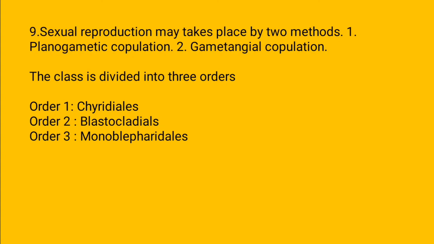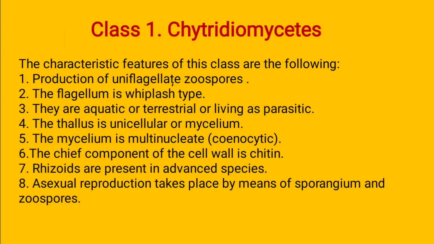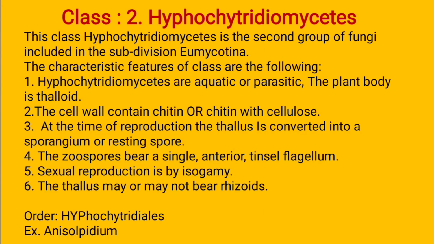Sexual reproduction takes place by two methods, planogametic copulation or gametangial copulation. Planogametic copulation means it is either isogamous, anisogamous or oogamous type. Gametangial copulation means plus strand and minus strand hyphae copulate, which is known as gametangial copulation. The class Chytridiomycetes is further divided into three orders: the first is Chytridiales, the second is Blastocladiales, and the third is Monoblepharidales. These are the characteristics of the Chytridiomycetes class.